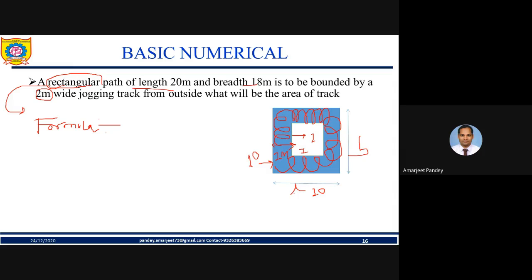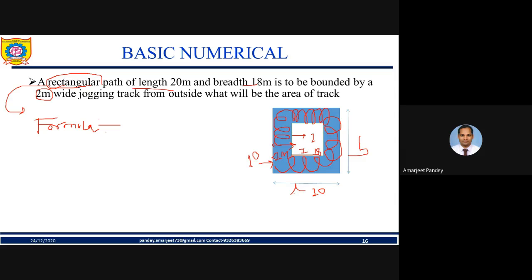What about the inner one? The length is not given, but we can calculate it. So 20 minus 2, it will be 18. Yeah, the breadth is given as 18, my friend.